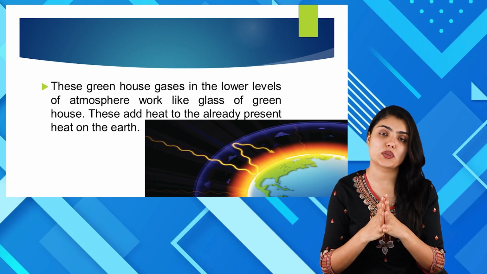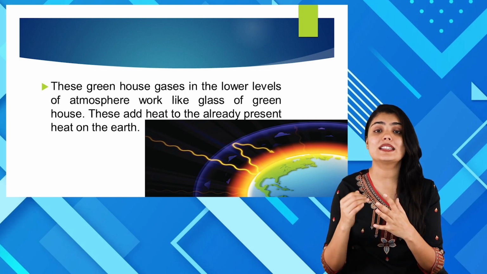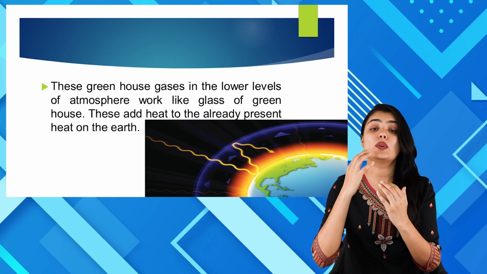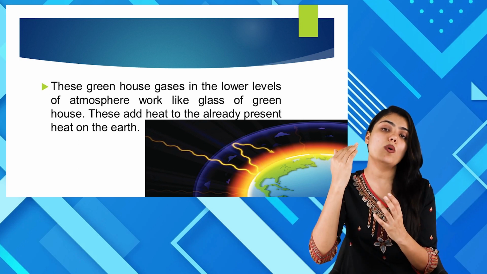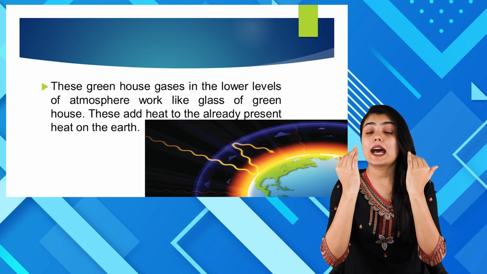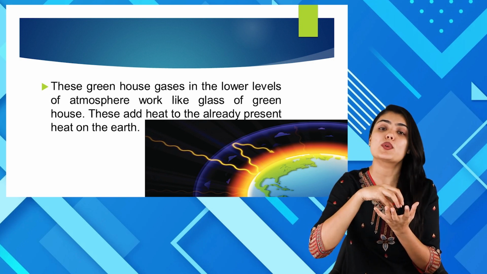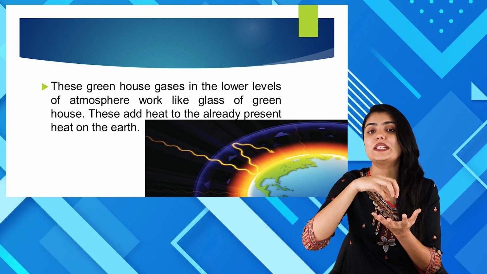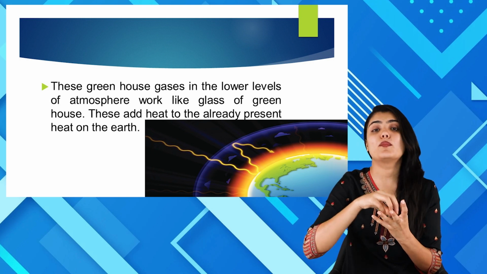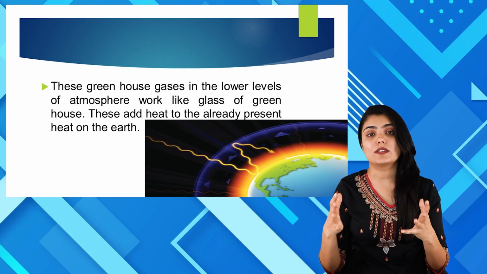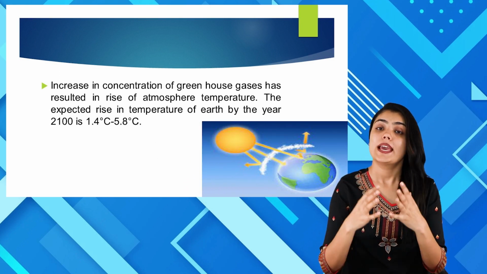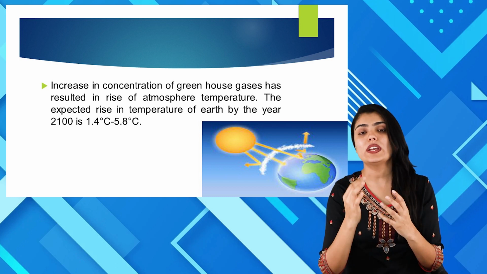Industrialization and overexploitation of resources such as coal, oil, and gases release various gases like carbon dioxide into the atmosphere. These gases, which are called greenhouse gases, are found in the lowermost level of the atmosphere. When they are found in the lowermost layer, they work like the glass of a greenhouse, which means there is already the presence of solar radiation, there is already heat on the earth. Because of the presence of these gases in the lowermost level of the atmosphere, they add more heat to the already present heat on the earth's surface. Therefore, the increase in the concentration of greenhouse gases in our atmosphere is resulting in a rise of the atmospheric temperature.